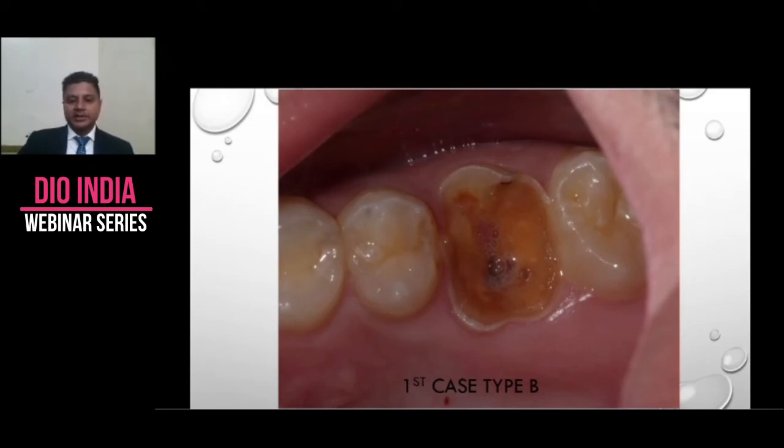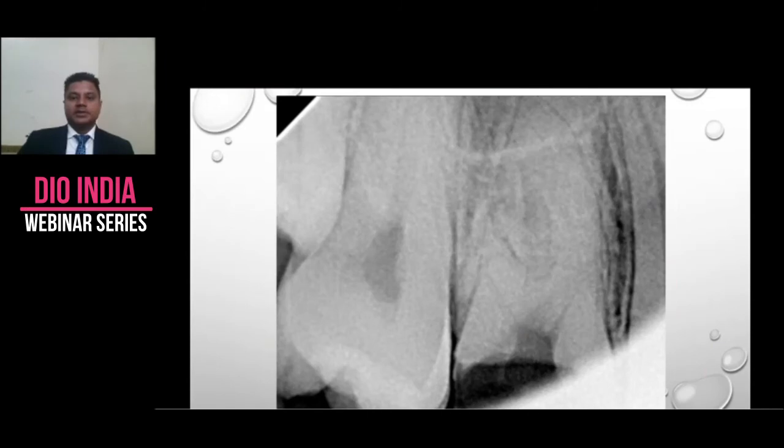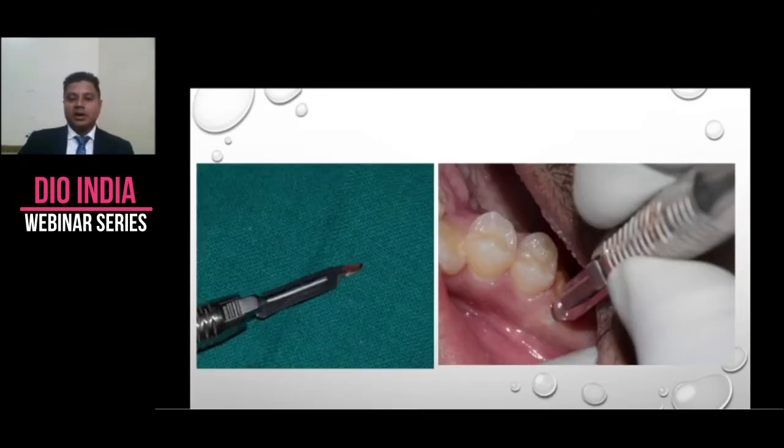So this is the first case, and it's a type B socket. Always, in multi-rooted teeth, we bifurcate or trifurcate the tooth and remove the roots individually. Why? Because it is easier to take out a single root individually if there is a curvature or anything, and we don't want to use extraction forceps as we used to. So trifurcate it. This is his pre-op X-ray, this is what I was talking about.